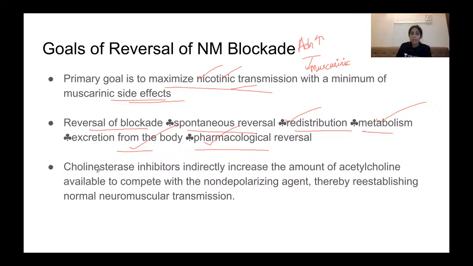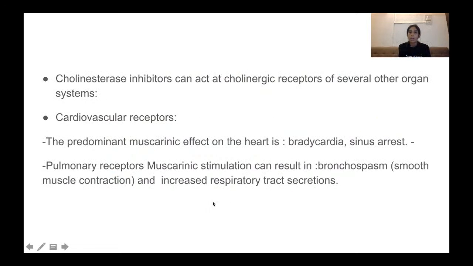So cholinesterase inhibitors indirectly increase the amount of acetylcholine available to compete with the non-depolarizing agent, thereby establishing normal neuromuscular transmission, as I explained. Now, cholinesterase inhibitors can act at the cholinergic receptors of several other organ systems.